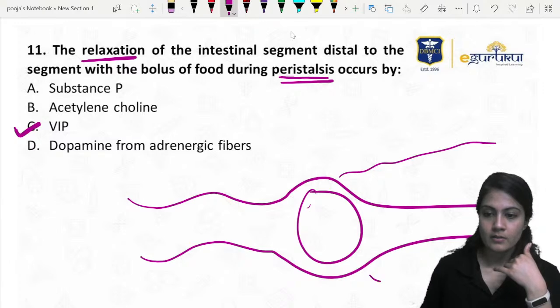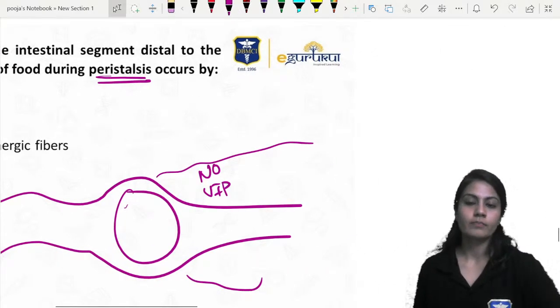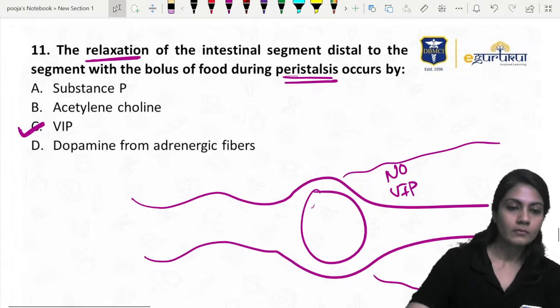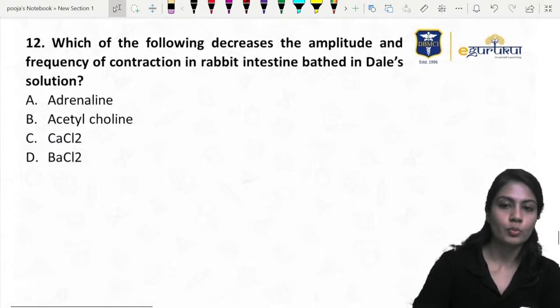That will cause relaxation. No VIP is allowed in the front. No VIP. Okay. That will cause the relaxation and move the food bolus forward.